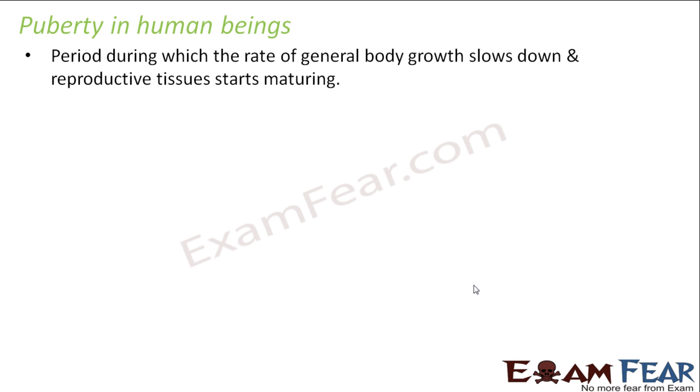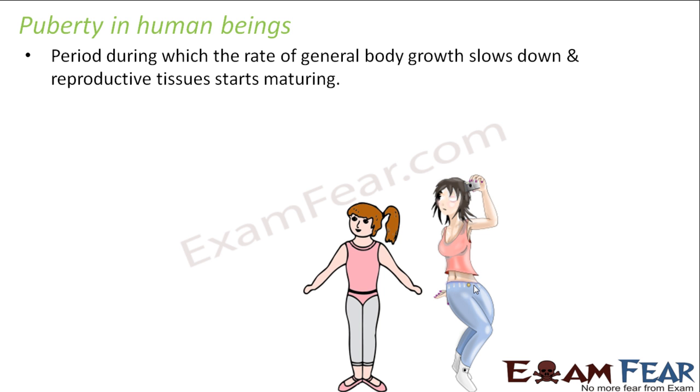So now we will see what are those changes which actually happen at this age. The period during which the rate of general body growth slows down and reproductive tissues start maturing. So at this stage, the general growth becomes the second priority and reproductive tissues become the first priority. So that age is known as puberty.